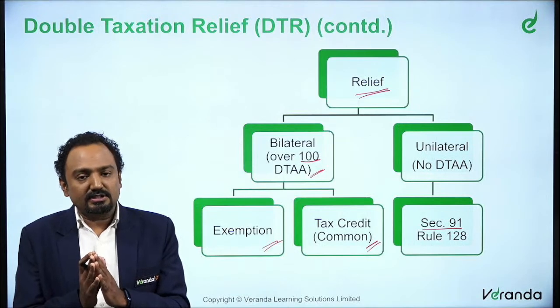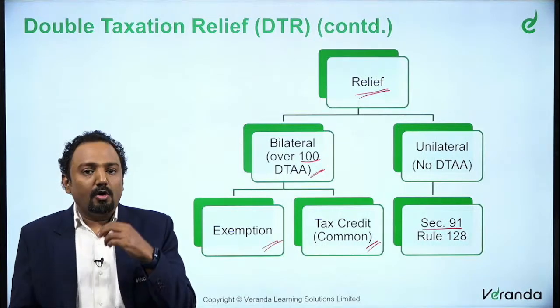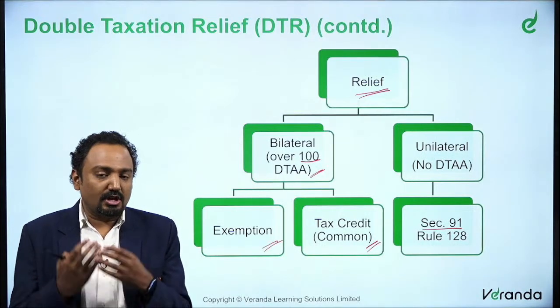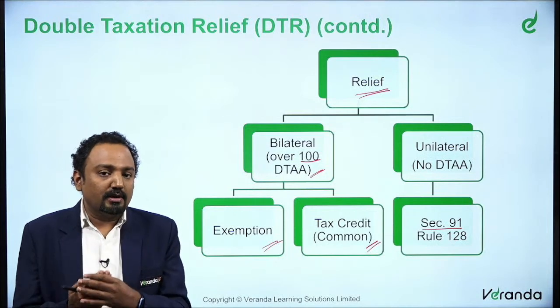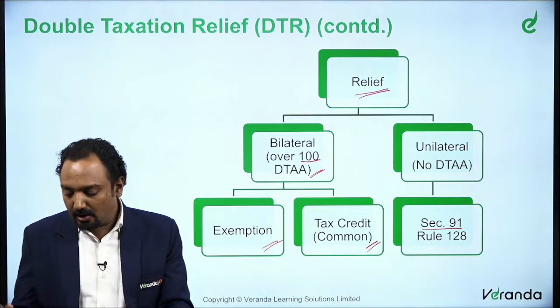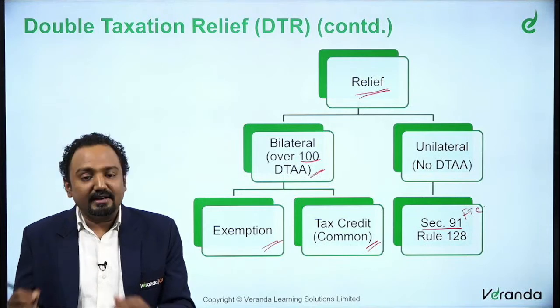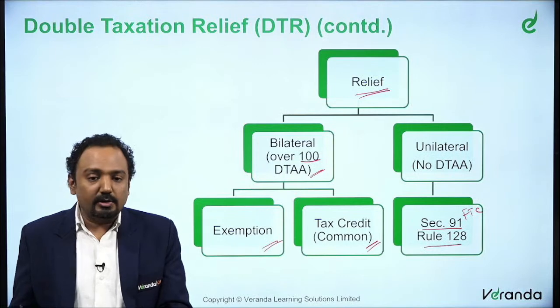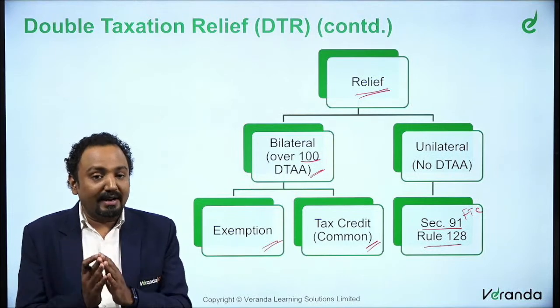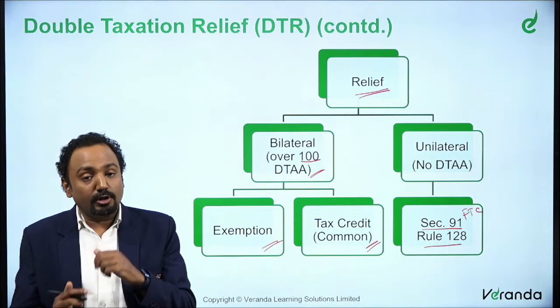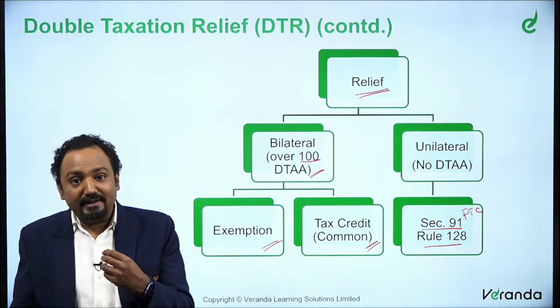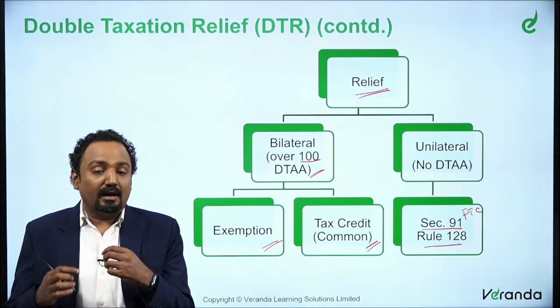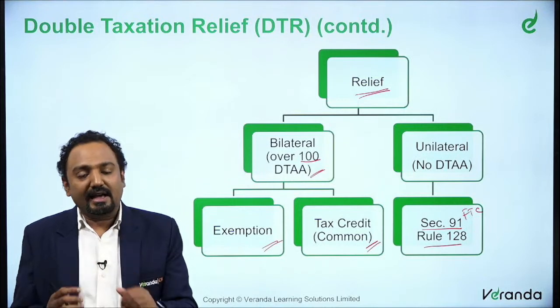For such transactions, section 91 provides what has to happen to such transactions. How does the credit mechanism work? So this foreign tax credit that we are talking about, the FTC, is discussed. The details are provided in Rule 128, to explain the scenarios or the procedure in which a foreign tax credit can be availed by that particular taxpayer in India.